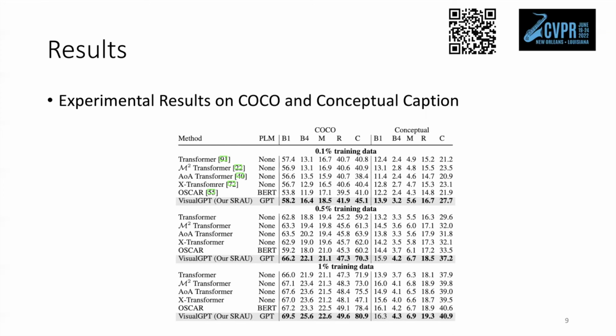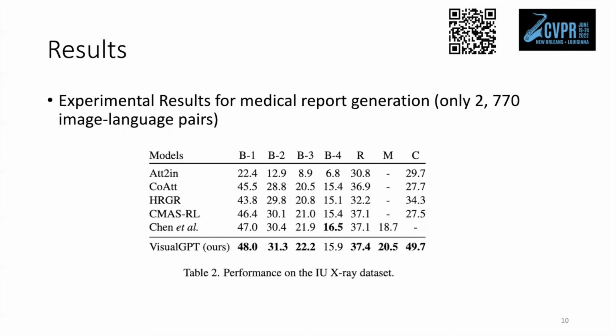Similarly, we can also see the performance gain on conceptual caption dataset. This indicates the superiority of Visual GPT in low-resource multimodal data. On the medical report generation benchmark, we found that Visual GPT is also able to outperform many other strong baselines. For example, its CIDEr score can reach 49.7, higher than previous best reported score by 15.4.